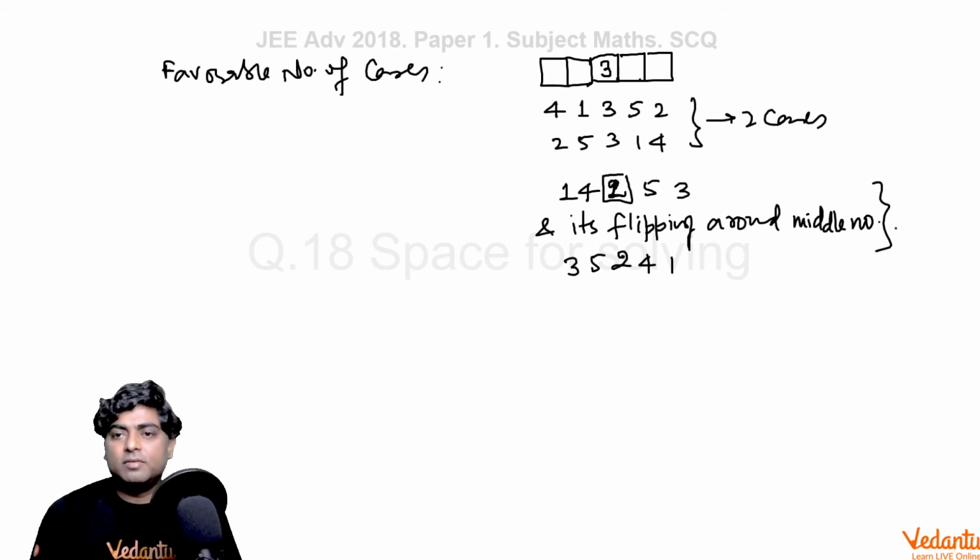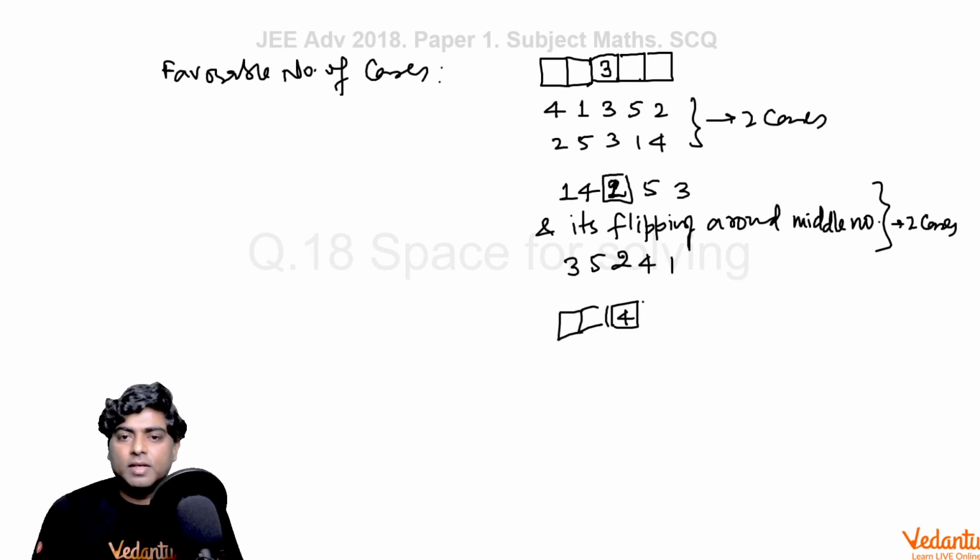So again we have 2 cases here. And similarly, if you take the middlemost number as 4, the number of cases will be the same as we counted when the middlemost number is 2. Due to the symmetry of the structure, you can easily count it. So 2 cases here.